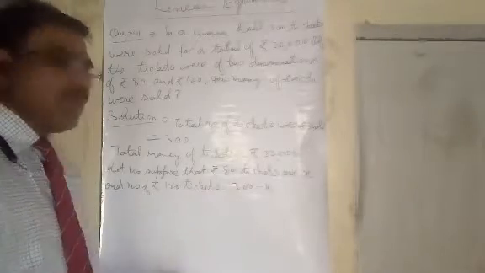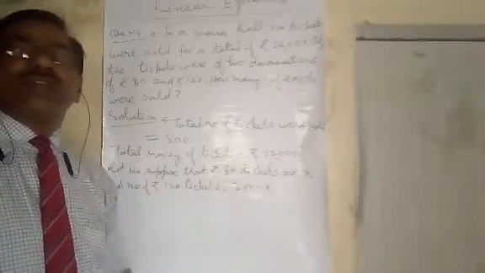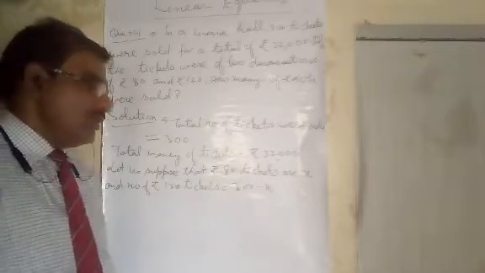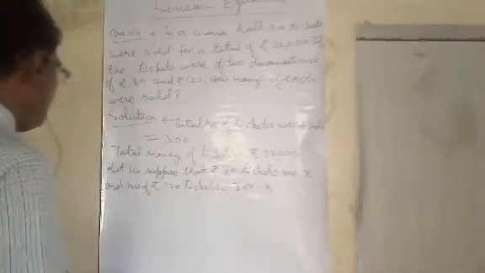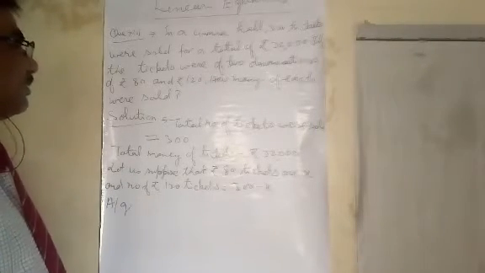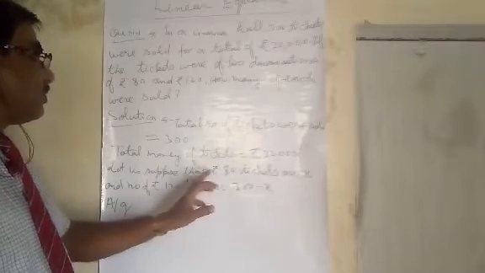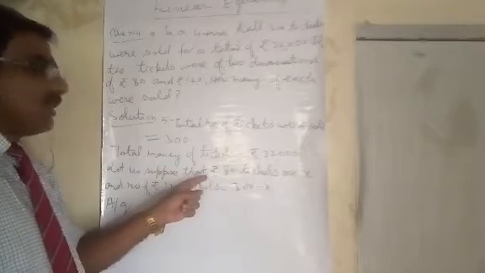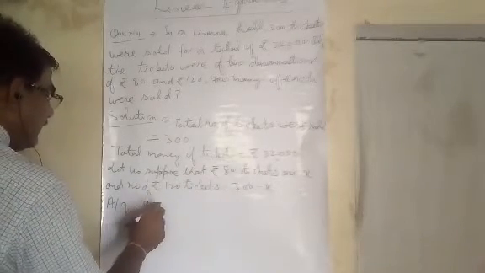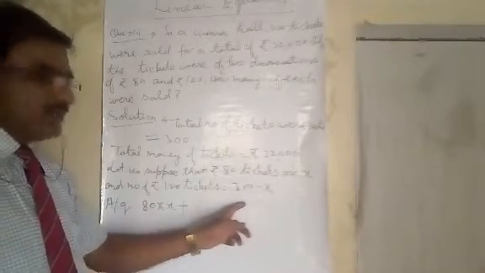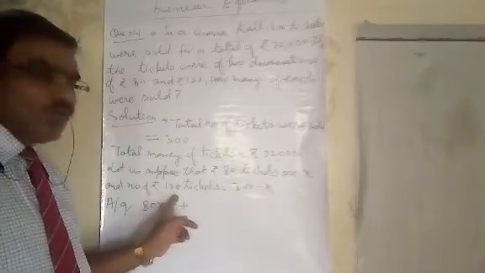Therefore, first of all, I will make a linear equation with the help of this statement. After this, I will solve the question. According to the question, the number of tickets of rupees 80 is X. Therefore, we write 80 into X plus 120 multiplied by 300 minus X tickets of rupees 120.